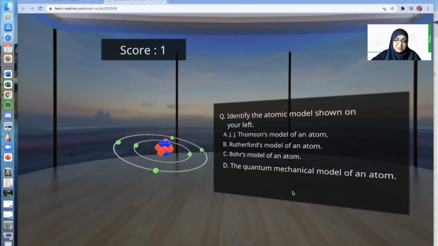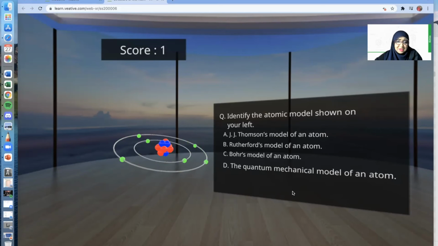Identify the atomic model shown on your left. Is it A, J.J. Thomson's? No, because we have identified it just now. So we have either B, Rutherford's model of an atom, or C, Bohr's model of an atom, or D, the quantum mechanical model of an atom. So which one is it? The electrons are moving in their own orbits. Which one?